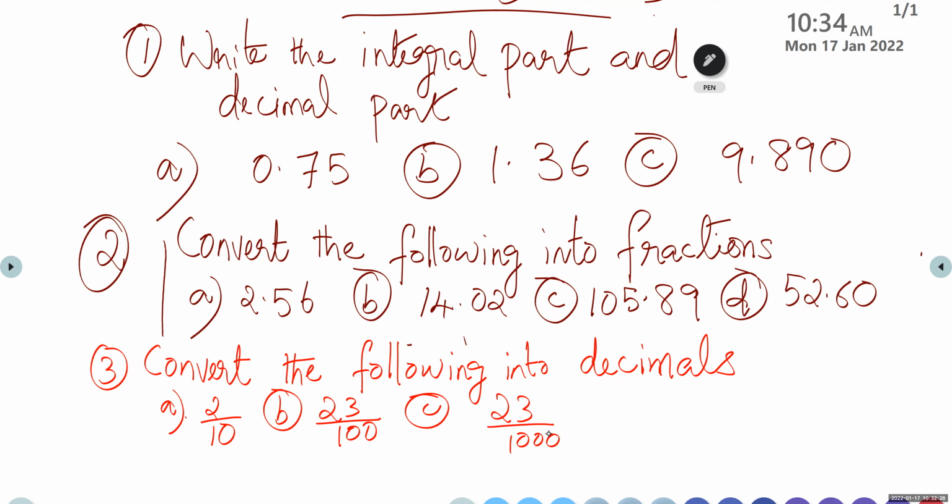Ma'am, we want to write questions also? Yes, question and answer. Otherwise, after some days you don't remember what we have done. Is it to convert fraction to decimal or decimal to fraction? We will not understand. So first we will discuss question numbers 1, 2, and 3 because there is no place here. Write down the question faster, then we will discuss the answer also.